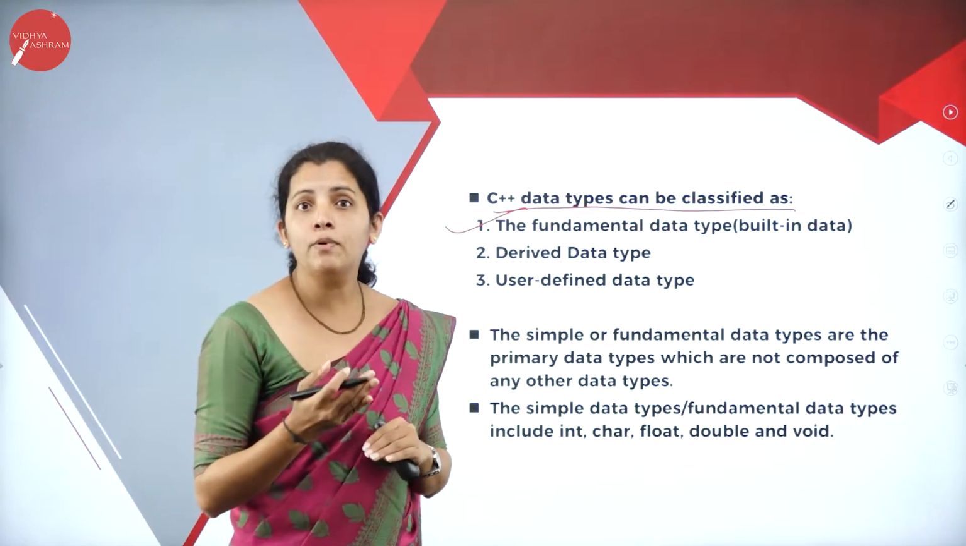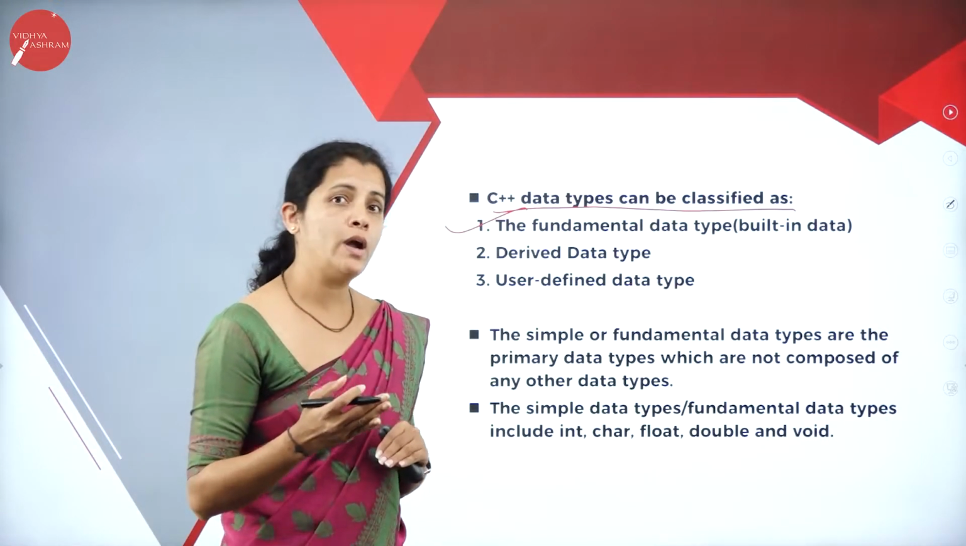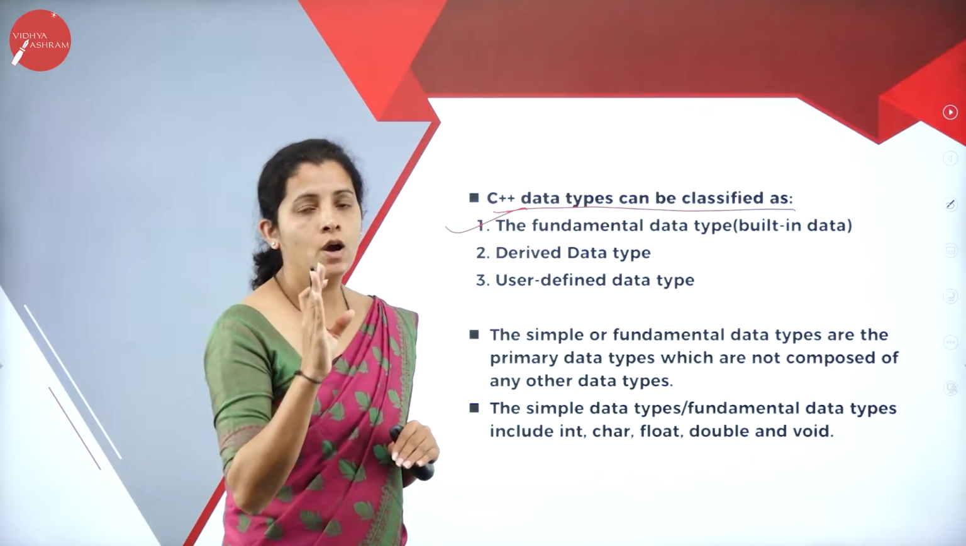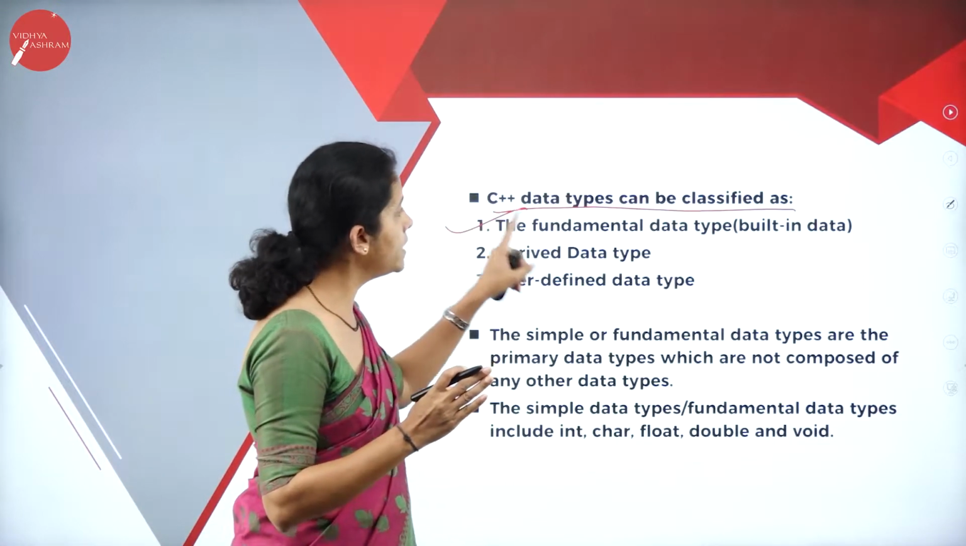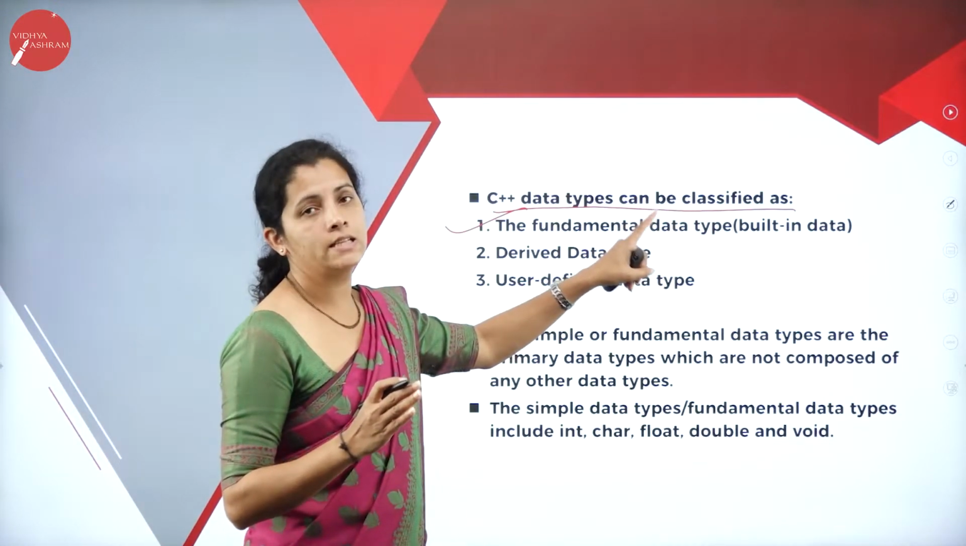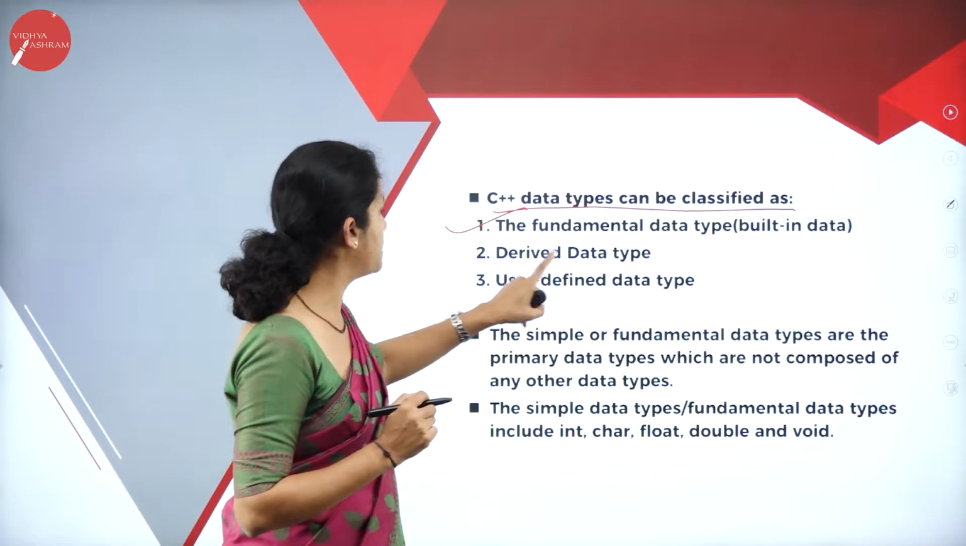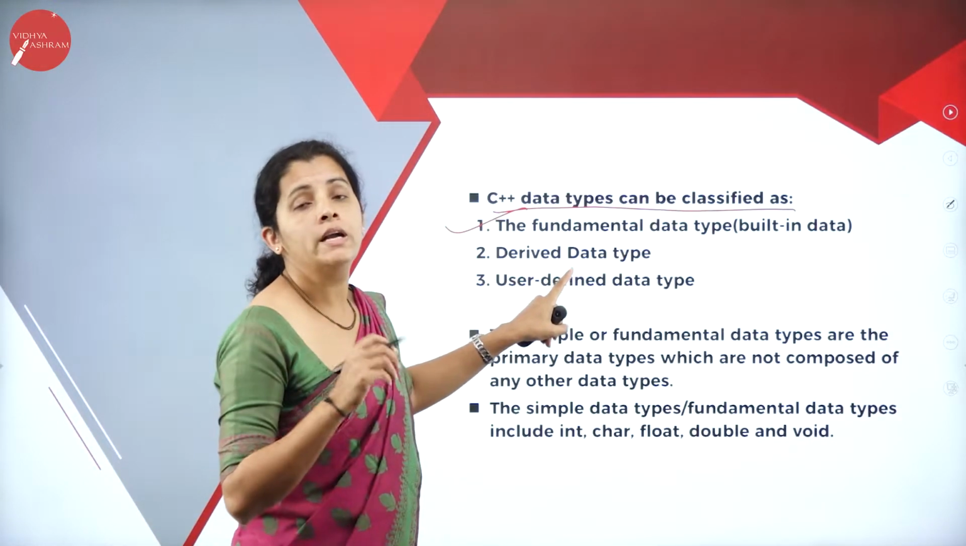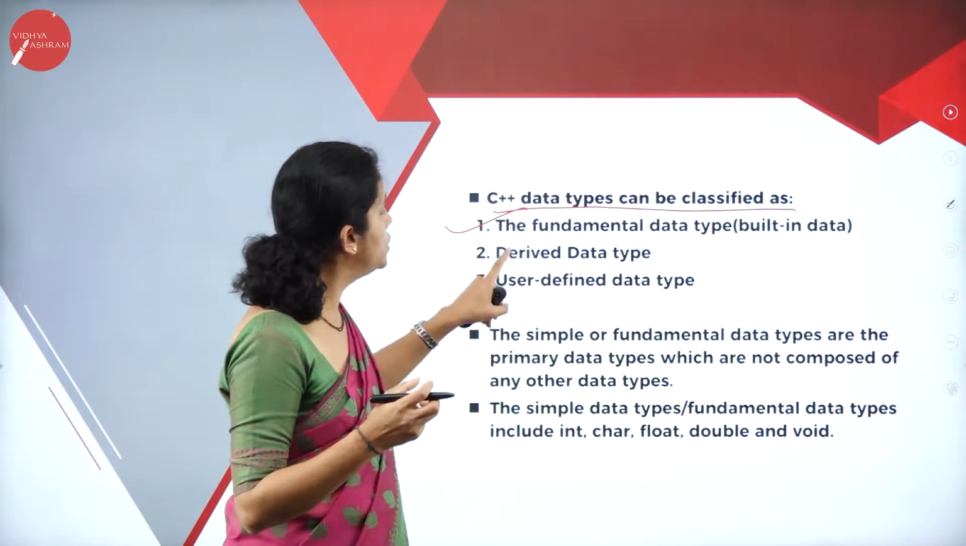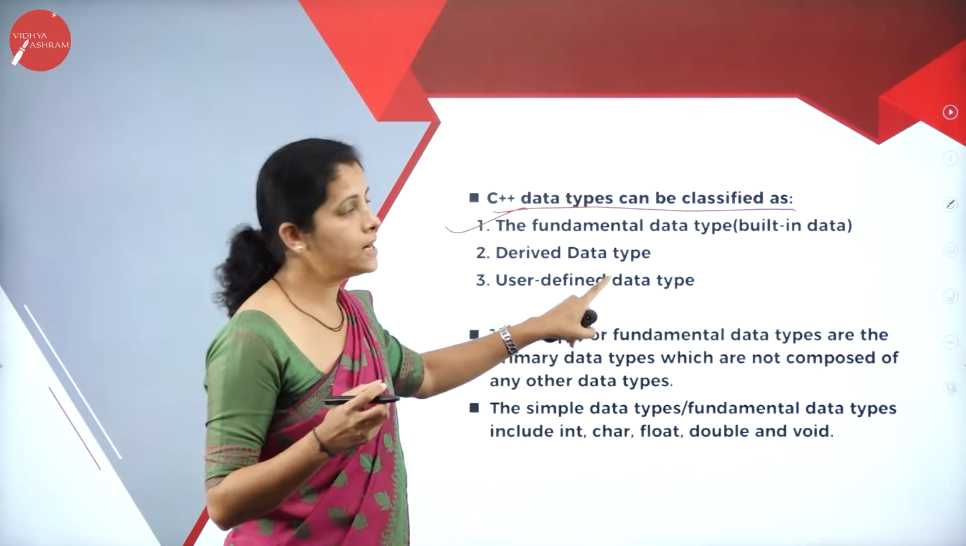So how many types of data types am I going to have here? That is 3. What are the 3? That is fundamental data types, that is nothing but the basic data type. Then I'm going to have derived data type and user defined data type.